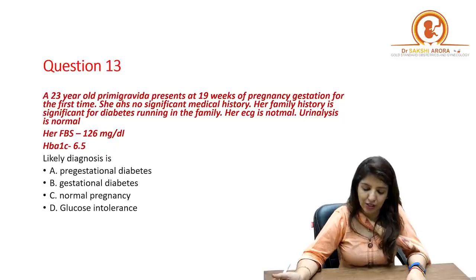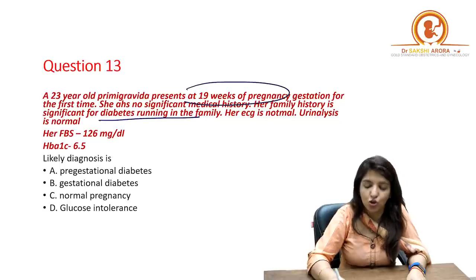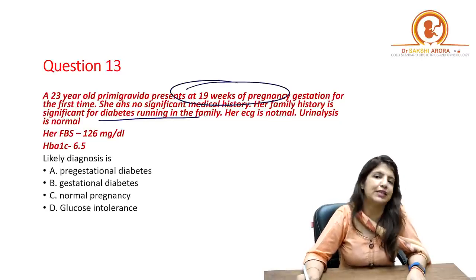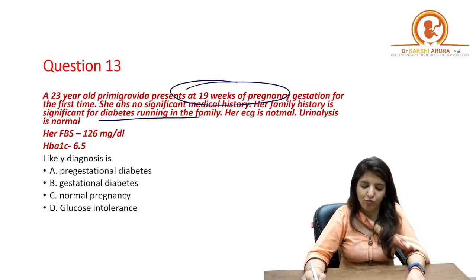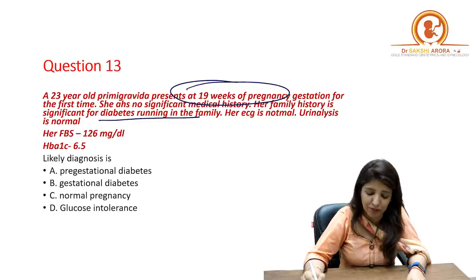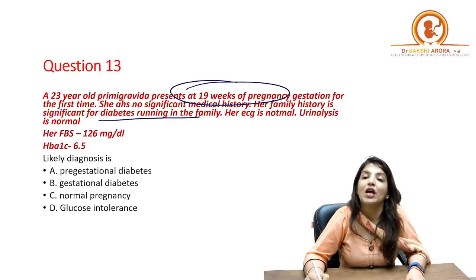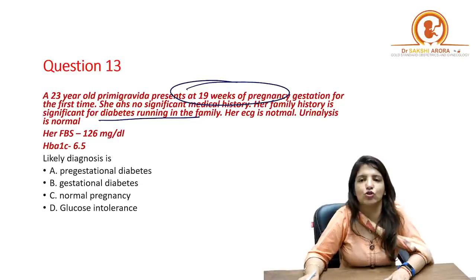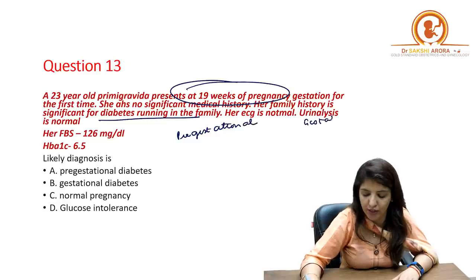She has no significant medical history. Her family history is significant for diabetes running in the family. So she is coming to you at 19 weeks and there is a history of diabetes in the family. Her ECG is normal, urine analysis is normal, fasting blood sugar is 126 milligrams per dL and HbA1c is 6.5. What is the diagnosis? There are 2 types of diabetes to consider: either pre-gestational diabetes or gestational diabetes, right?